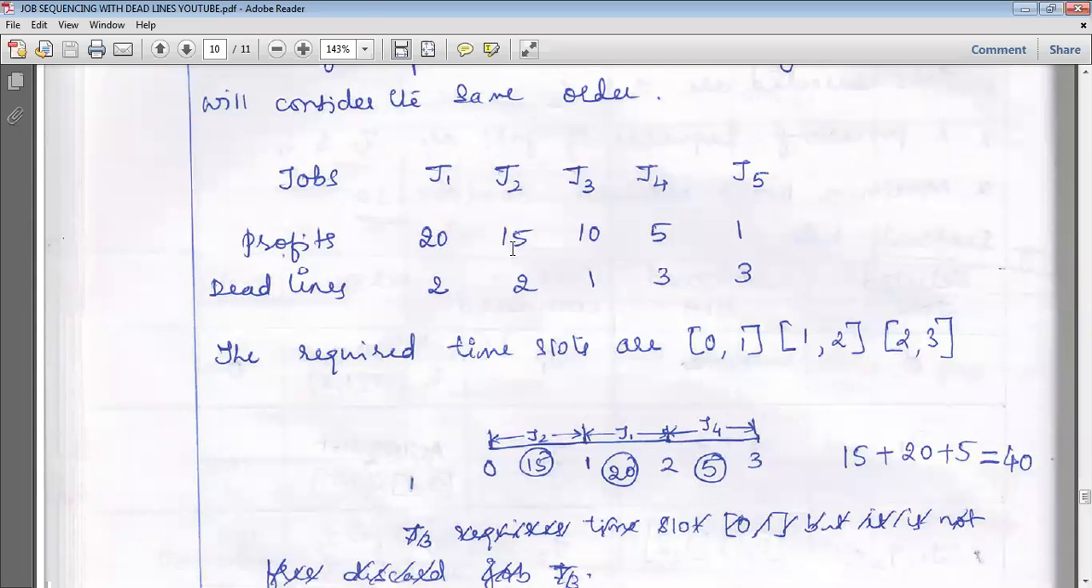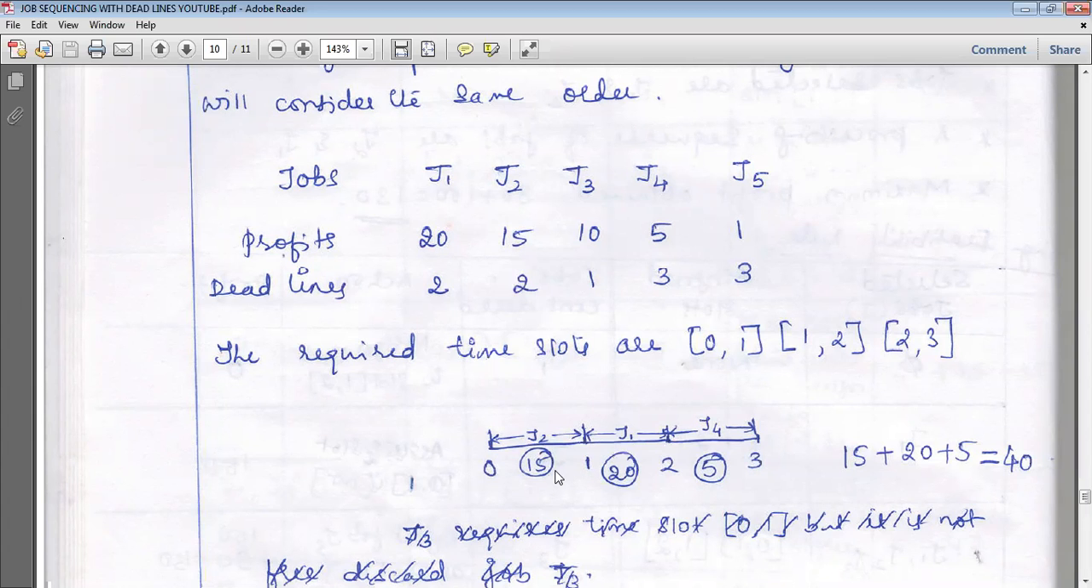The profit is 15 rupees, deadline is 2 hours. You check here, it is somewhat different. Deadline is 2 hours, so the time slot to be allotted is 1 to 2. But 1 to 2 is already allotted. In that case, we have to check for 0 to 1. We should never cross this 2 hours. It can be before also. The job will be happy that it has been completed early.